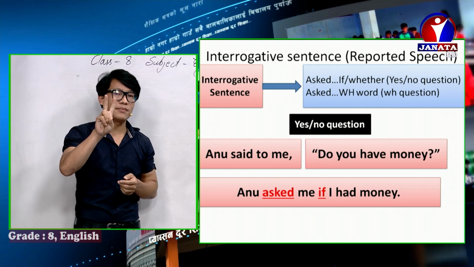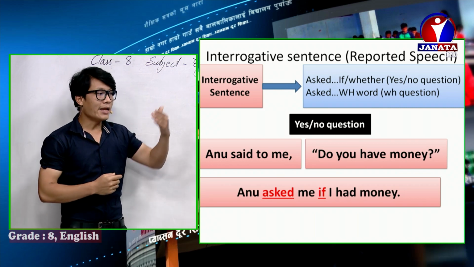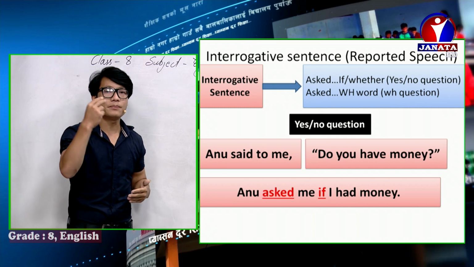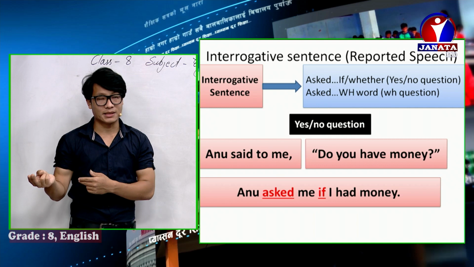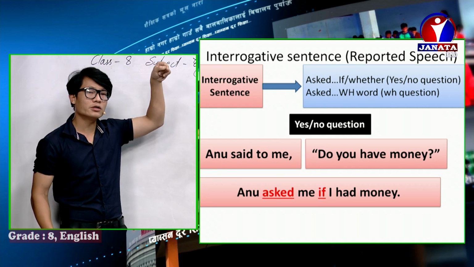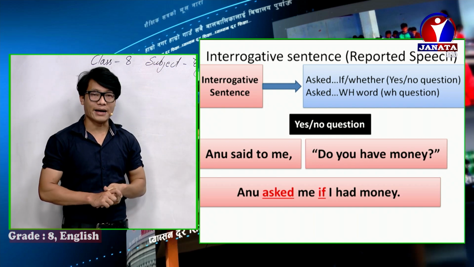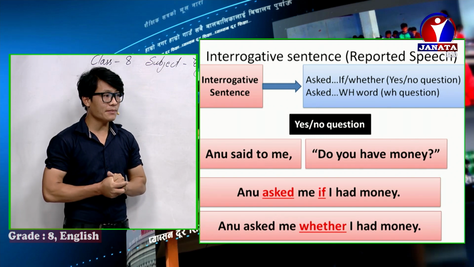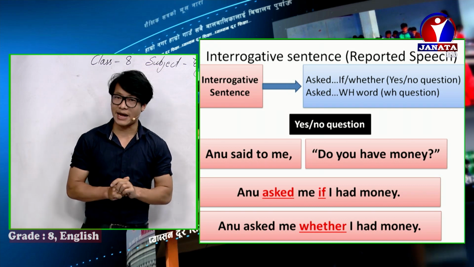So we have two options. One is if and one is whether. So you can choose one. And you know very well, do you have money? This is simple present, and simple present should be changed to simple past. And there is the subject you, and the subject should be changed according to the object. So what is the object there? Me. So there is I. Another is Anu asked me whether I had money.